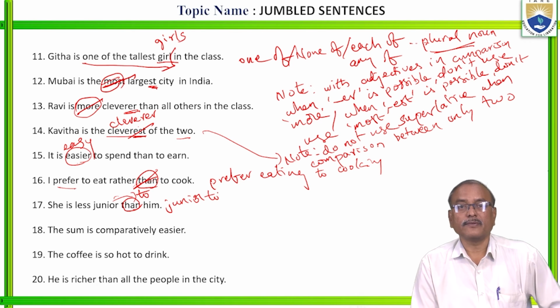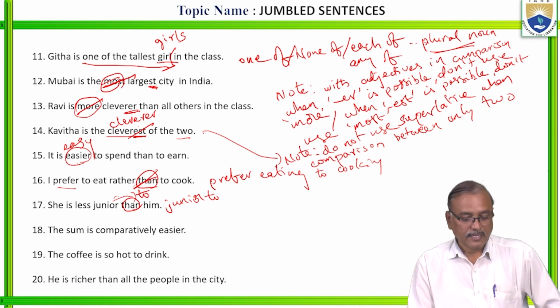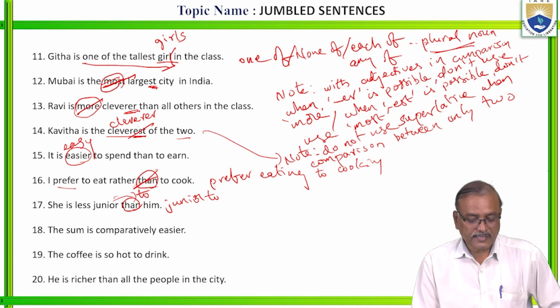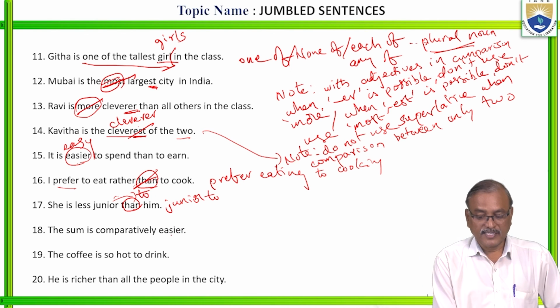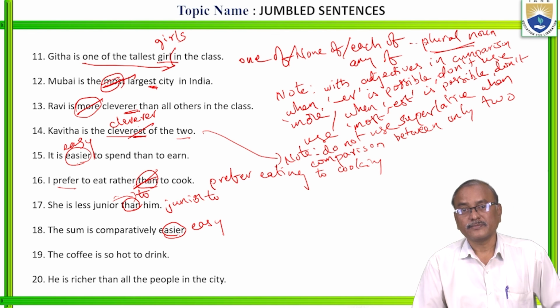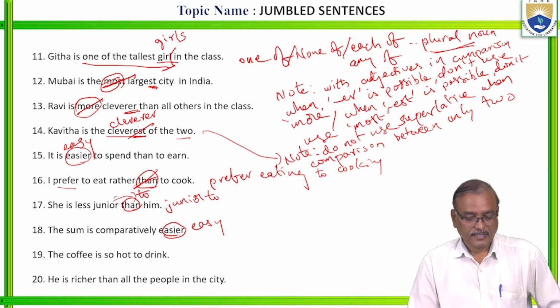Junior to, senior to. Next. The sum is comparatively easier. Comparatively is already mentioned. No need of again comparative degree. Comparatively easy. Right? Next.